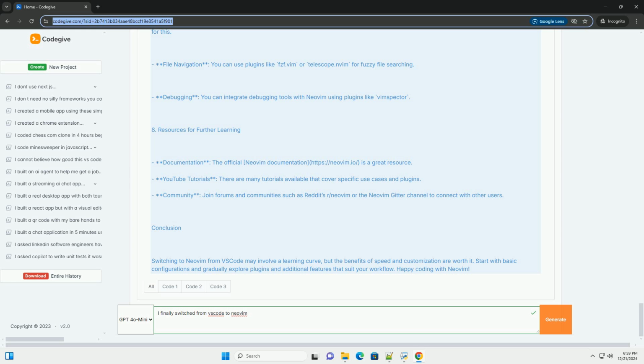Bash. curl -fLo ~/.local/share/nvim/site/autoload/plug.vim --create-dirs https://raw.githubusercontent.com/junegunn/vim-plug/master/plug.vim.